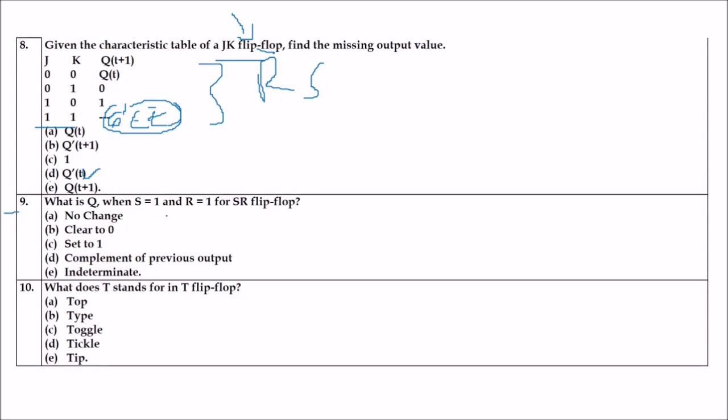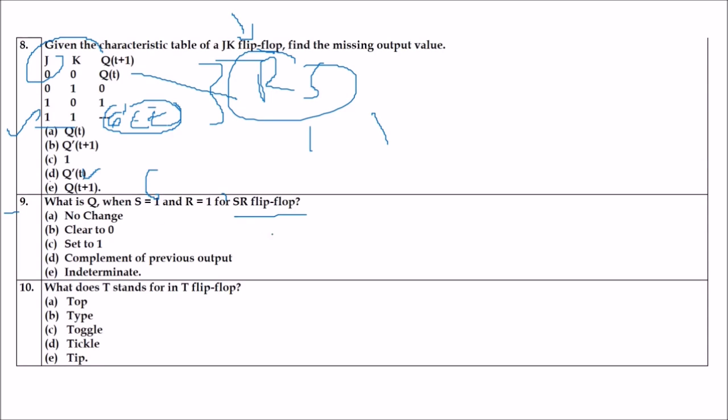Next is, what is Q when S equal to 1 and R equal to 1 for SR flip-flop?